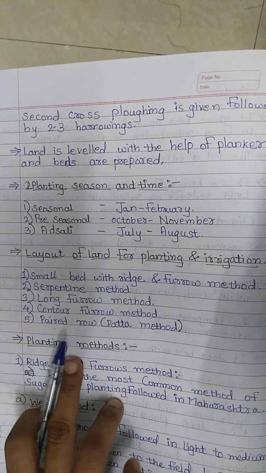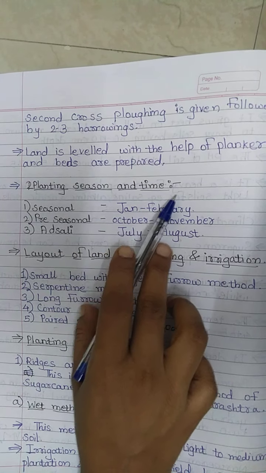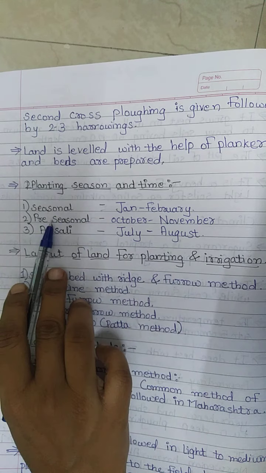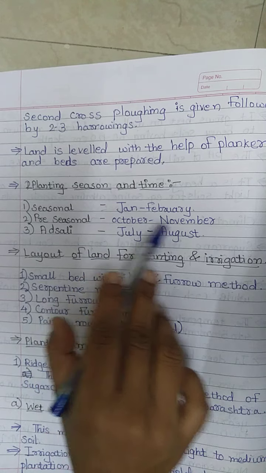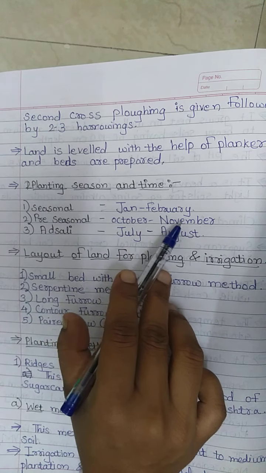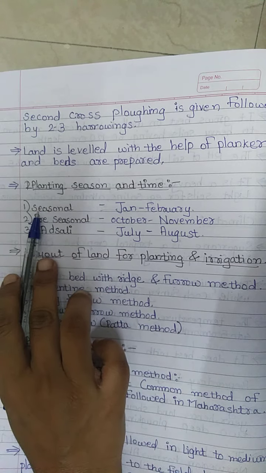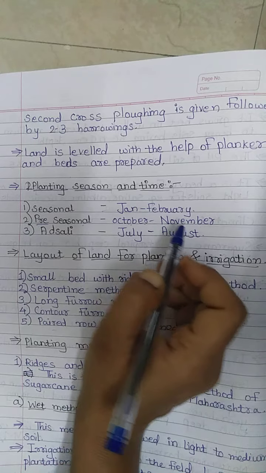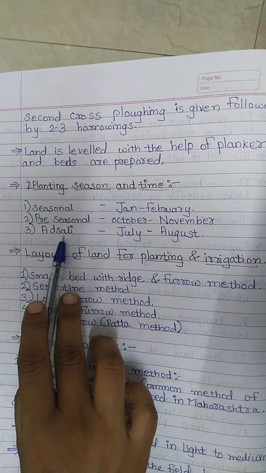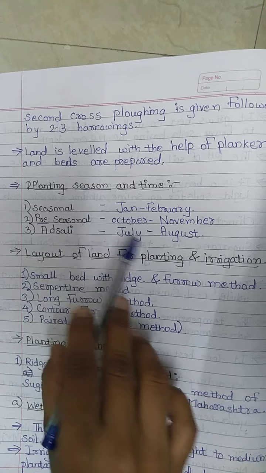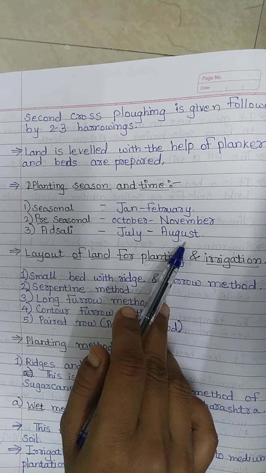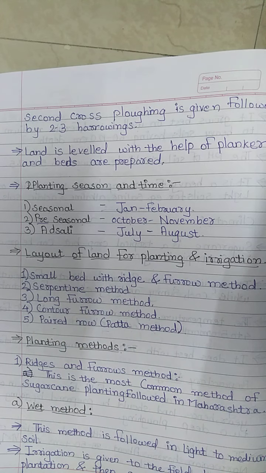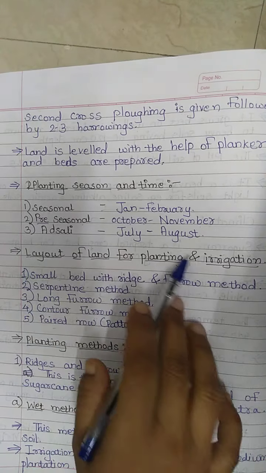Then next is planting season and time. The first season is January and February. The second, pre-seasonal, is October to November, means growing the sugarcane before the season, so it is called pre-seasonal. Then Adsali sugarcane is grown in the July to August months. This is the planting season and time for sugarcane growing.